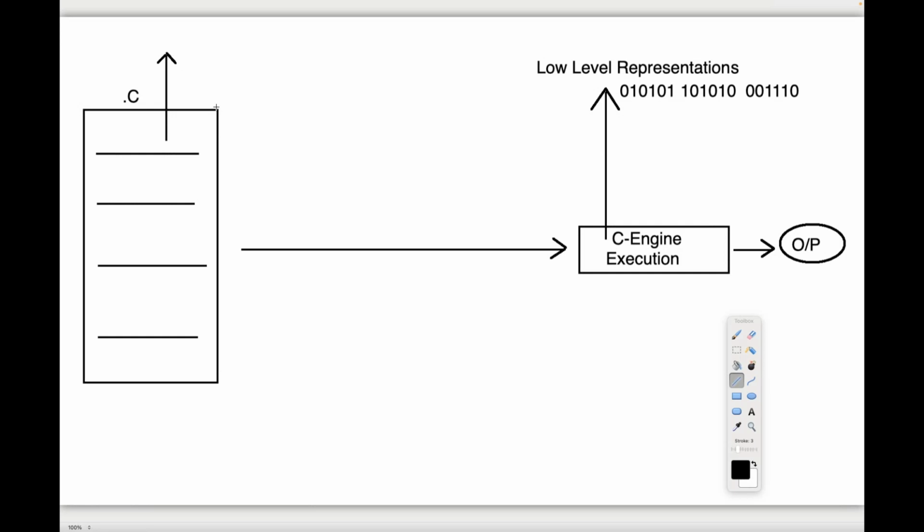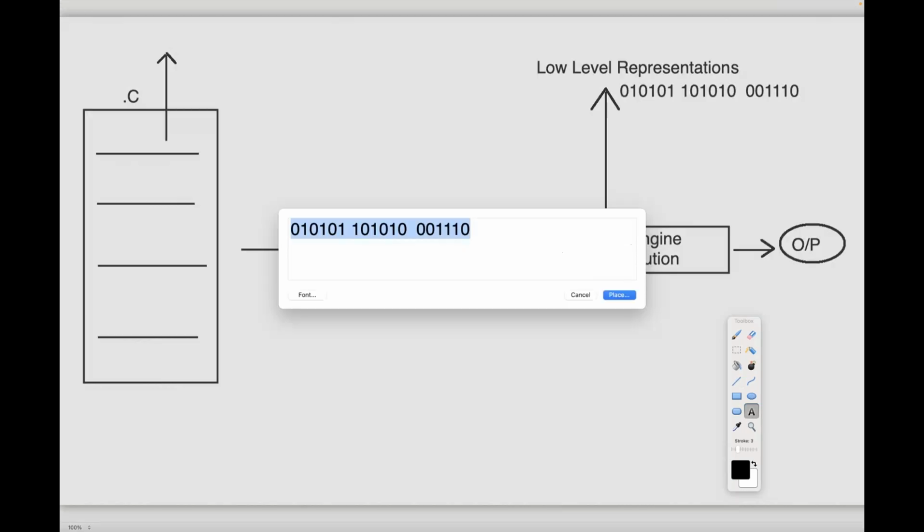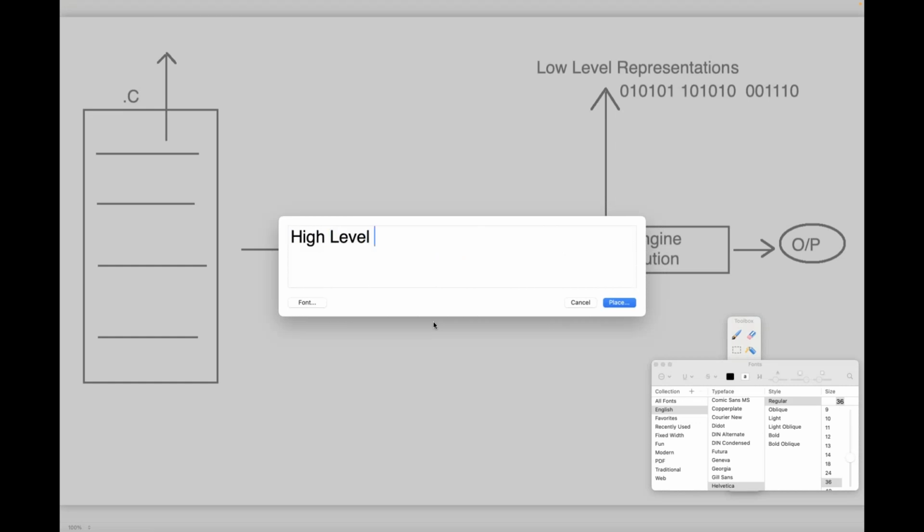The developer writes the program as per his understandable level, which is high level representation. Inside the C program, int i = 10, or for (int i = 0; i < 10; i++), that is high level representation. The developer can write the program in high level representation.